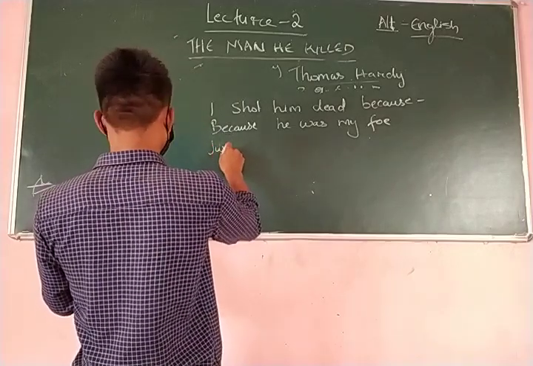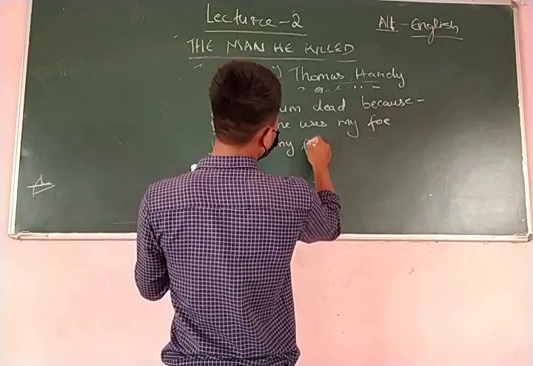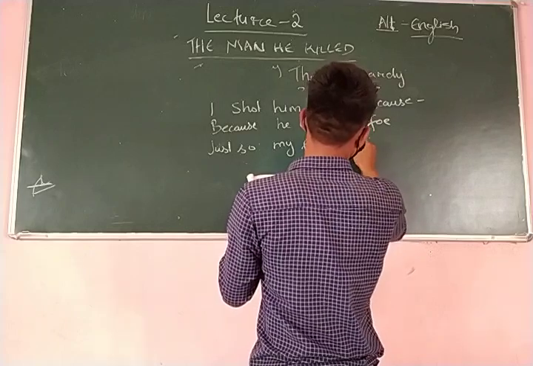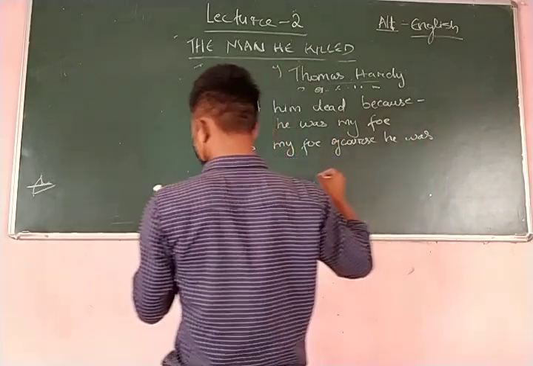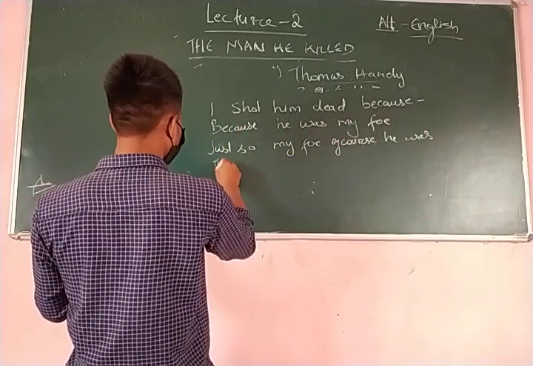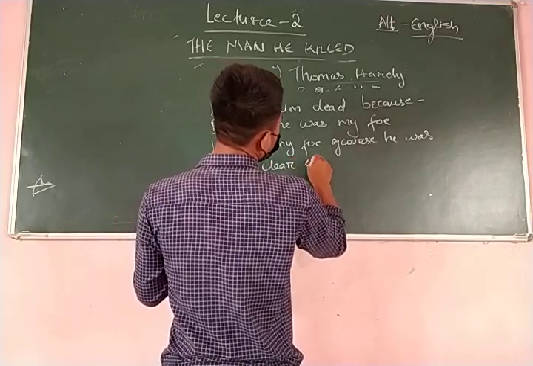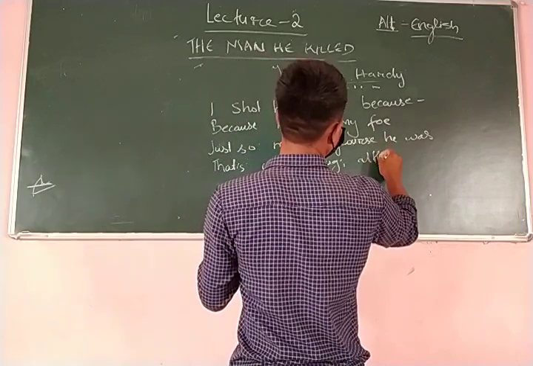Just so my foe, of course he was. Of course he was. That's clear enough. That's clear enough. Although